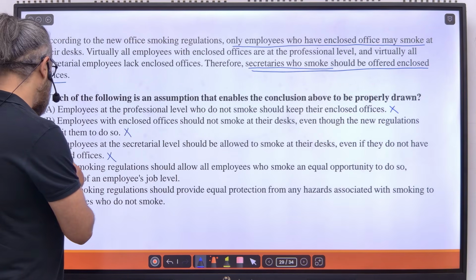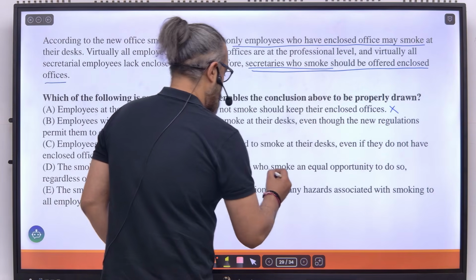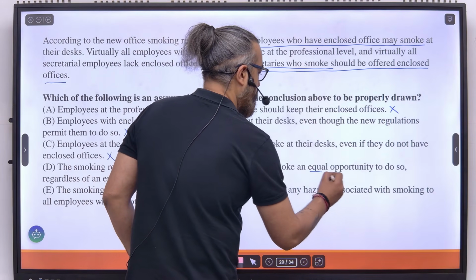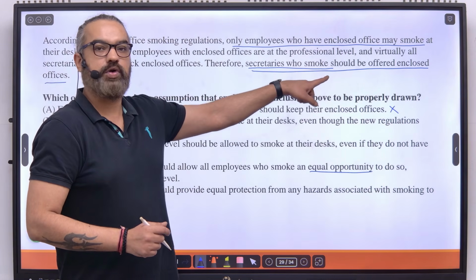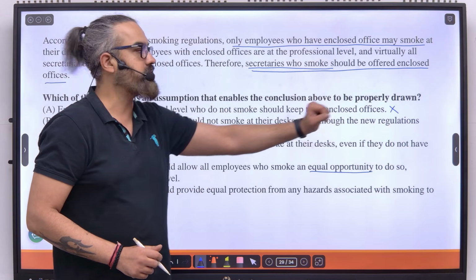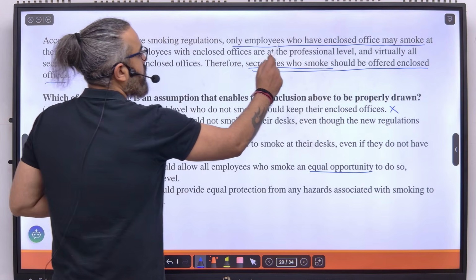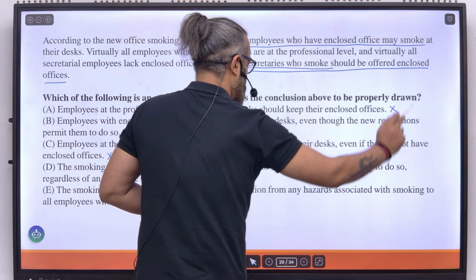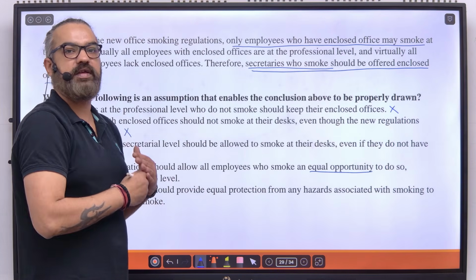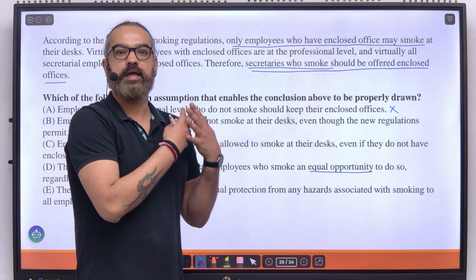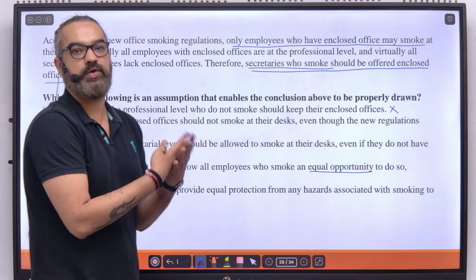Now, if this is true, then I can say that secretaries who smoke should be offered enclosed offices because only employees who have enclosed offices may smoke. So if I were to give them an equal opportunity, I will have to give secretaries also an enclosed office.